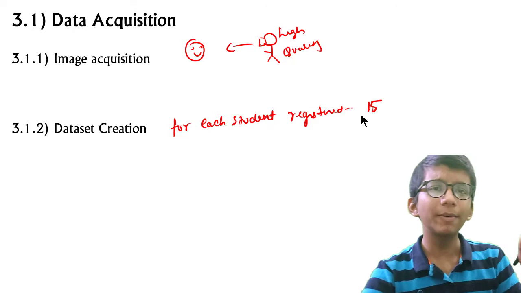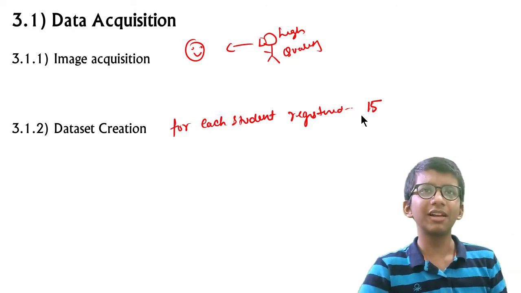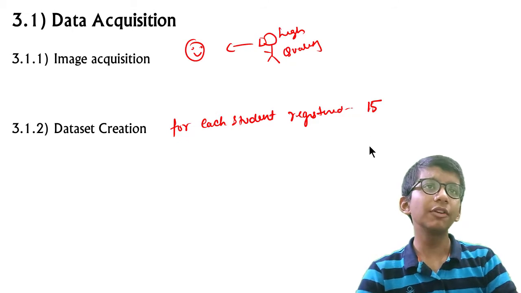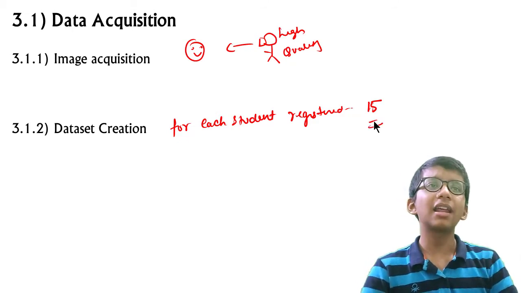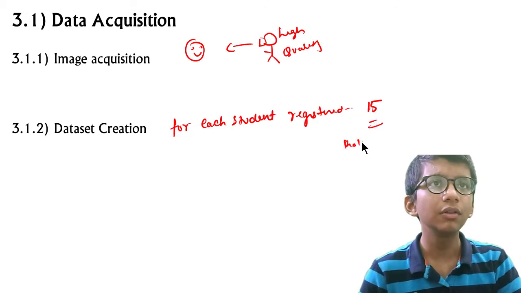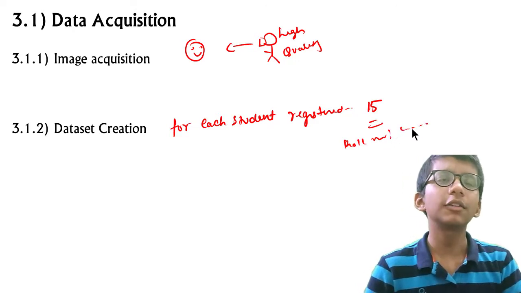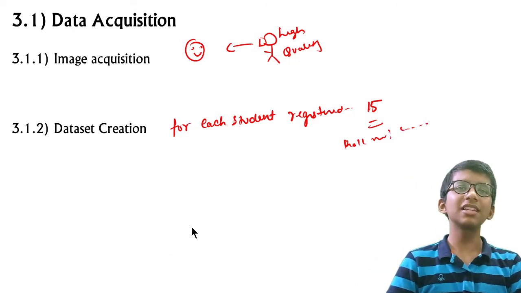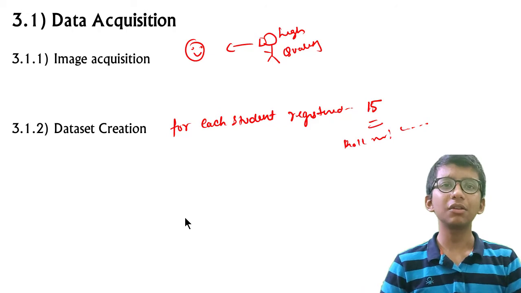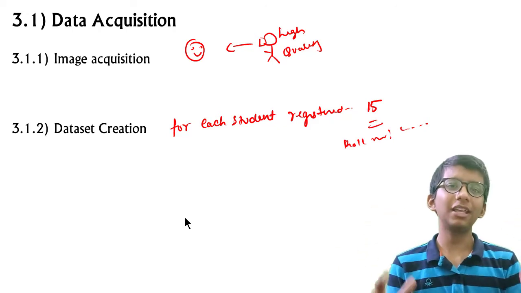We'll talk about the Excel sheet in some slides, but in dataset creation, there are usually 15 images for each student, and their roll numbers, class, all those are the features of the dataset that I use to train the model.